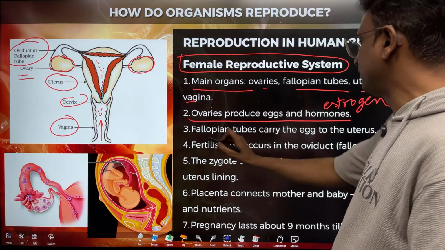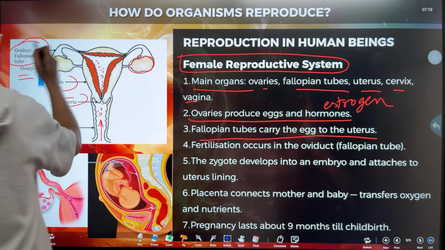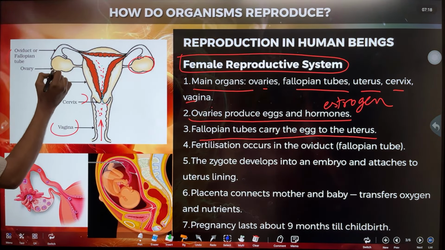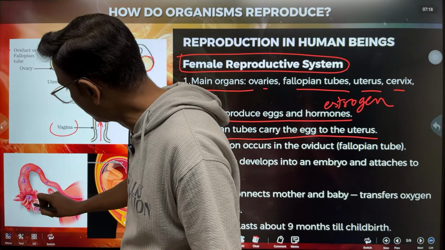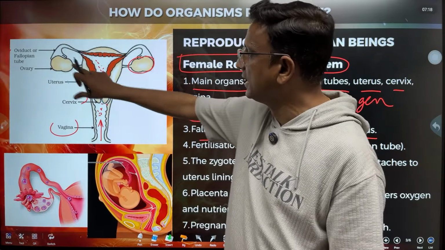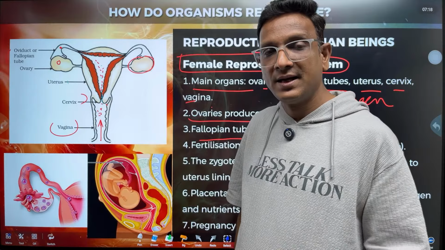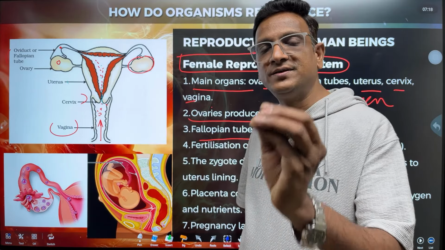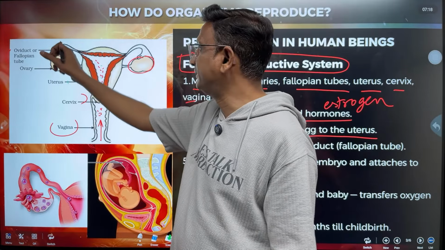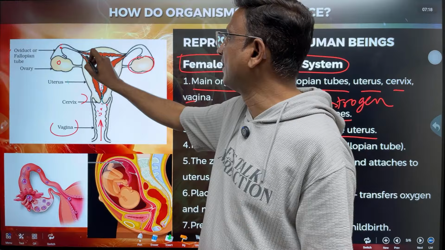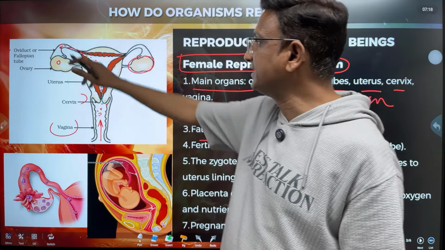Now the fallopian tubes carry the egg to the uterus. Here in this picture we can see the ovary releases egg here. The egg is collected by the fallopian tubule. The egg, whatever is produced here, is collected by the fallopian tubule. And fallopian tubule is the place where the fertilization of the egg and sperm takes place. So the sperm has to travel to this place and fuse with the egg. So the fertilization takes place.